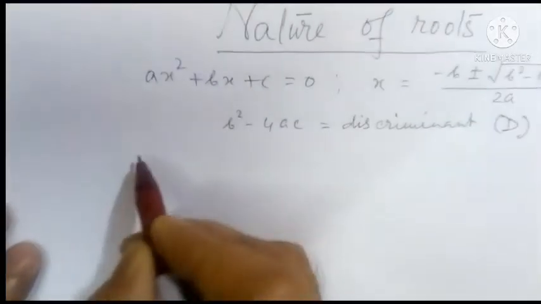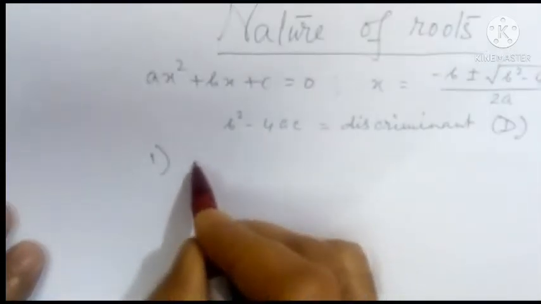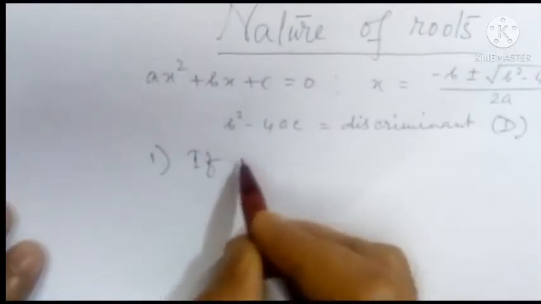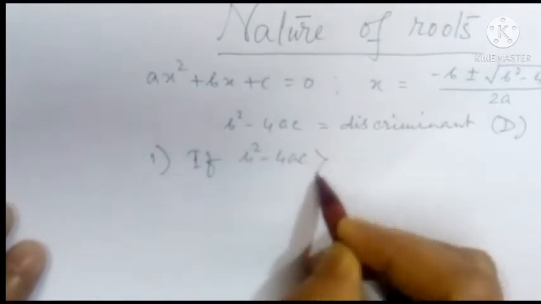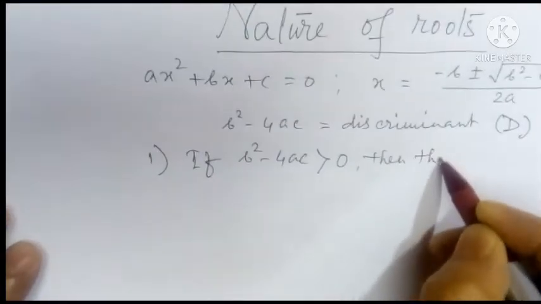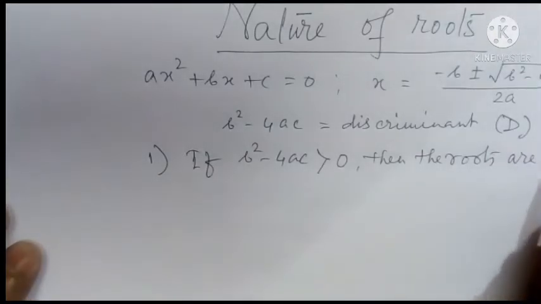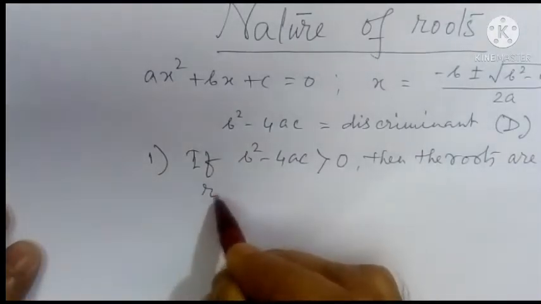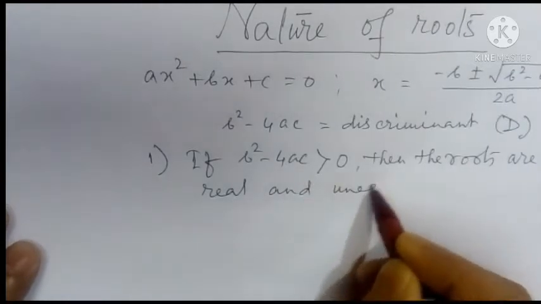First point is number 1, if b square minus 4ac is greater than 0, then the roots are real and unequal.